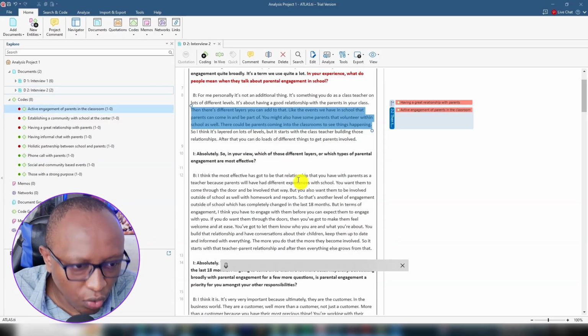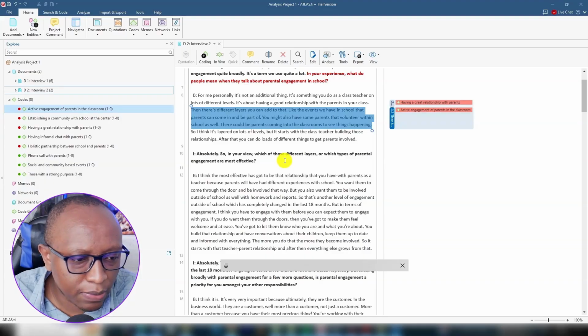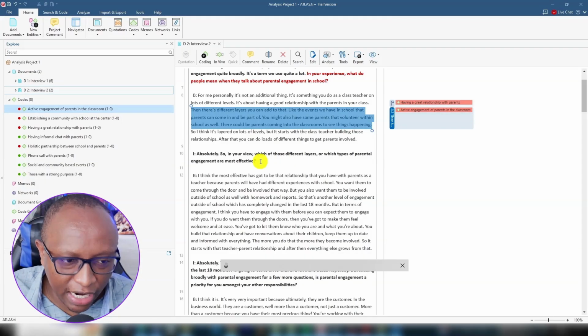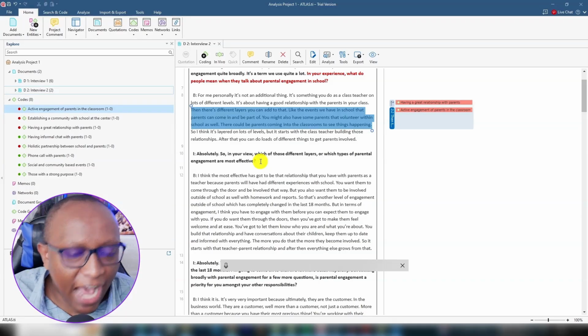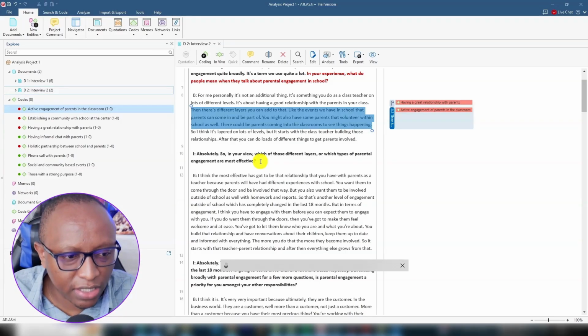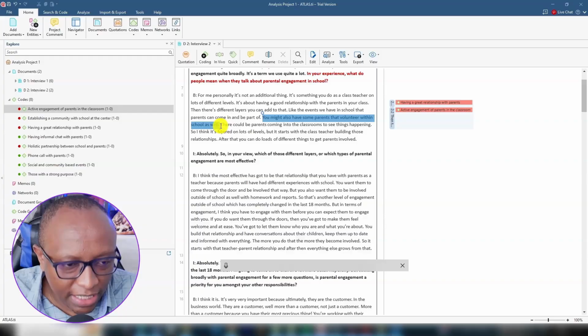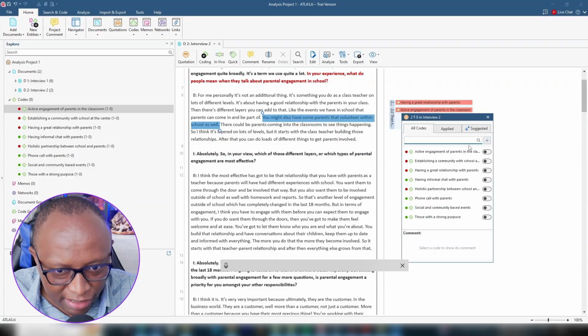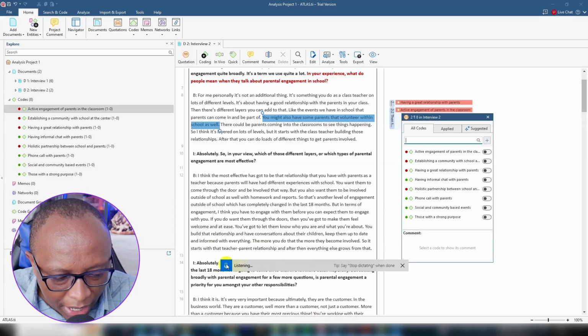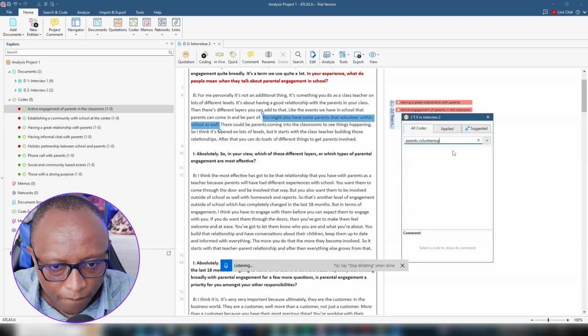That's another code. So in your view, which of those different layers or which types of parental engagement are most effective? You might ask a question like that later on in your interview. Some people provide answers even before you ask them. For example, this participant had already said parents volunteering in school. I want to code that as a type of parental engagement, so I'm giving it a green color code. So, parents volunteering in school.